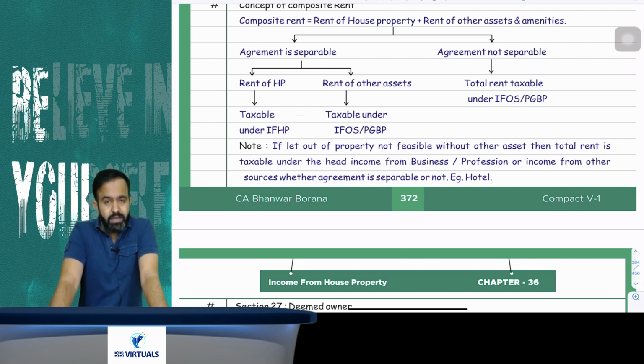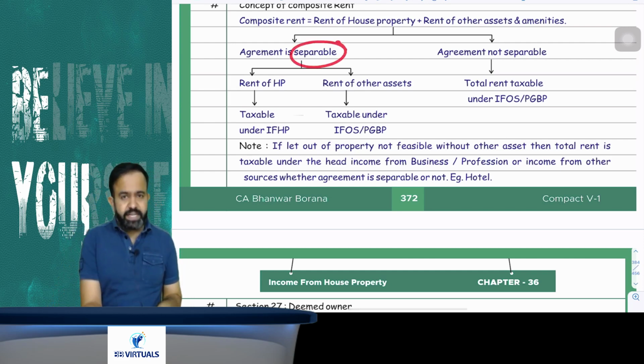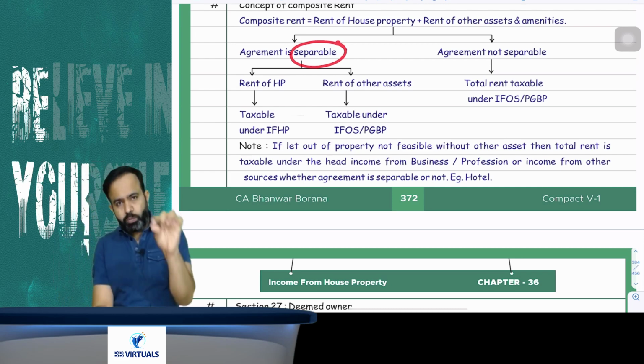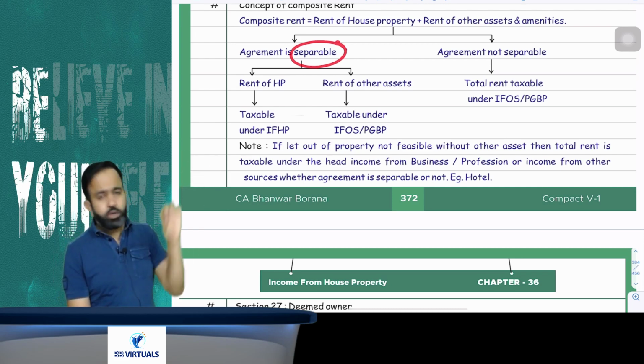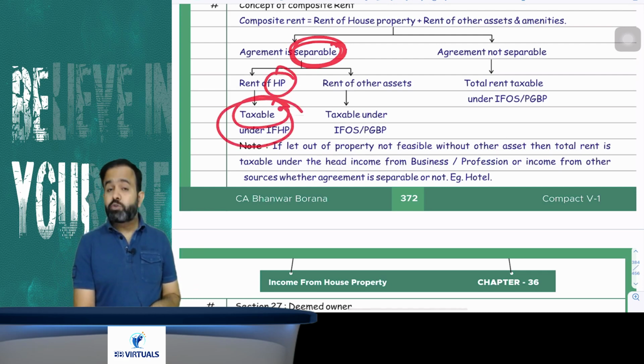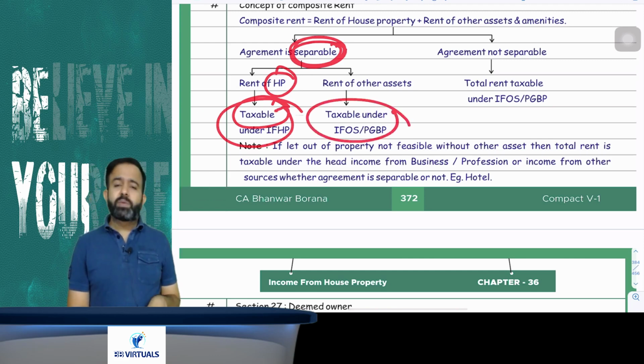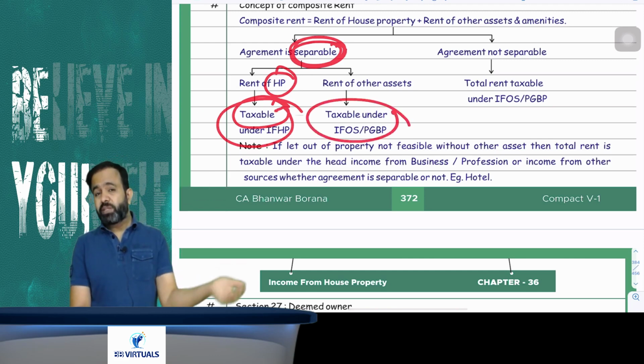So there are two parts. Suppose your agreement is separable, meaning you bifurcated your rent in two parts: the rent of the asset and the rent of the house property. In that case, house property rent will be taxable under house property only, but other asset rent will be taxable either under income from other sources or PGBP. That depends on the facts.